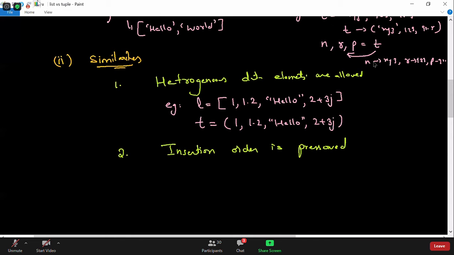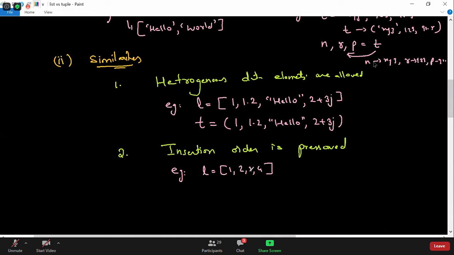For example, if you say L is equal to 1, 2, 3, 4, we know that it will be as it is. The values will not be changed. Why are these points important?